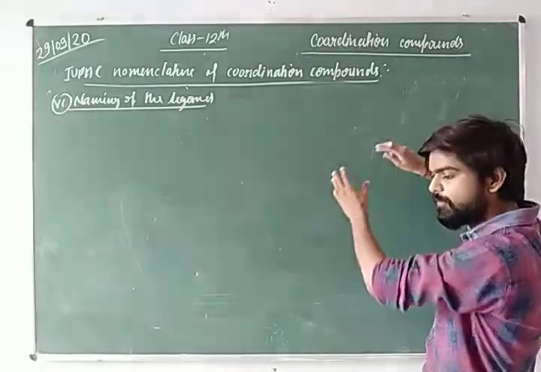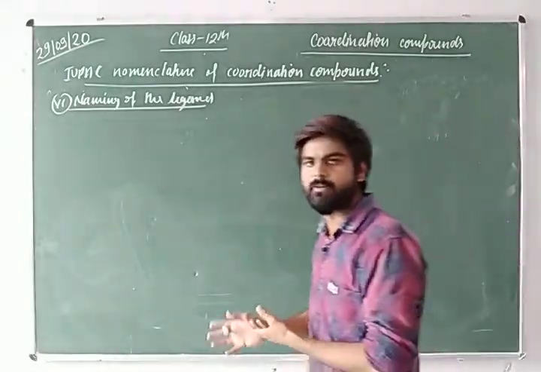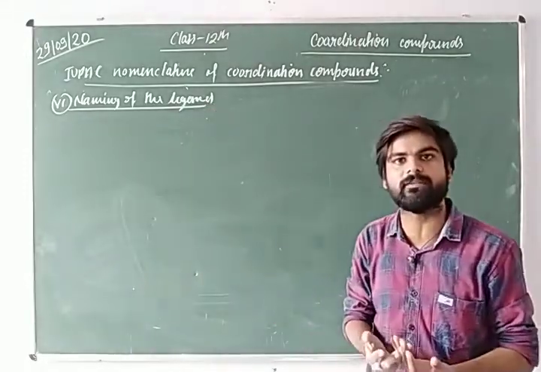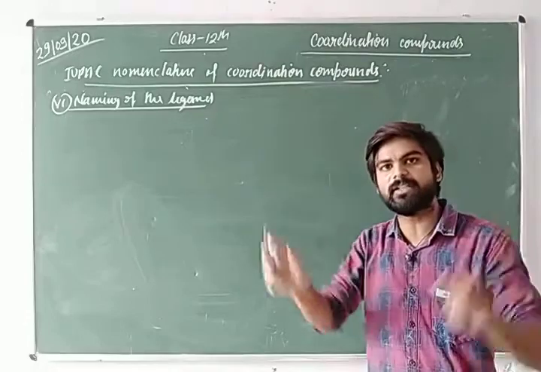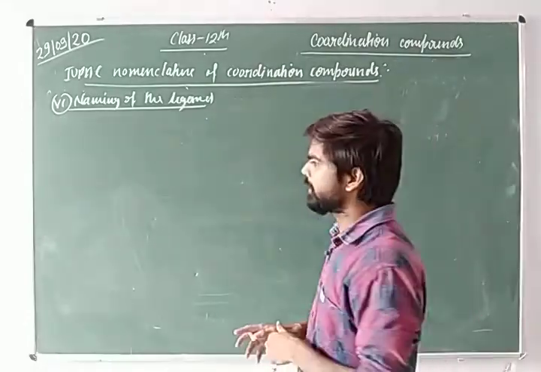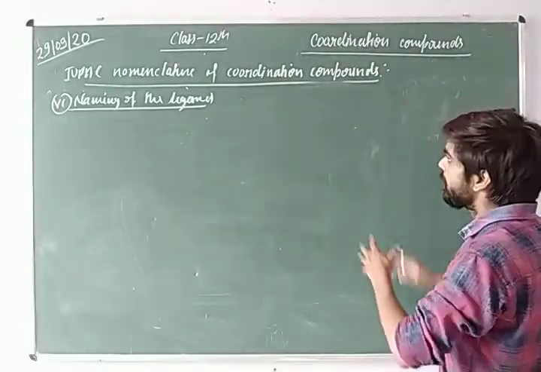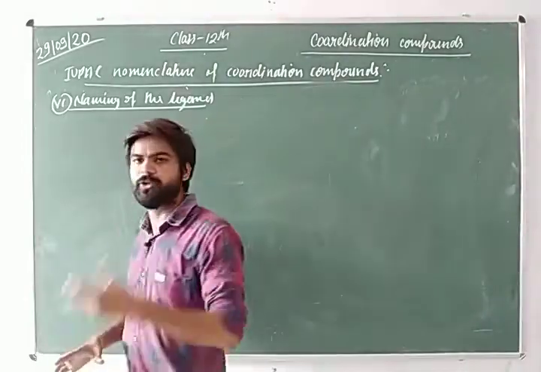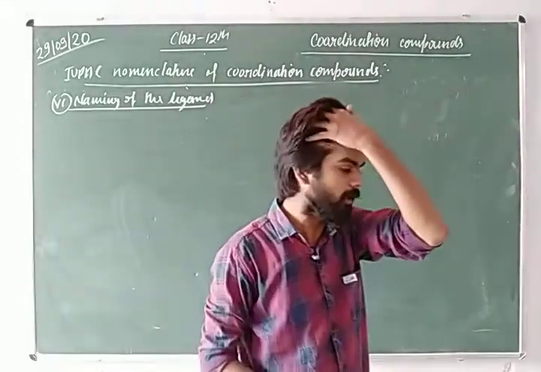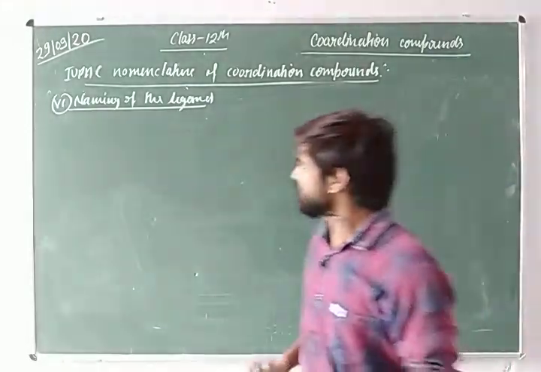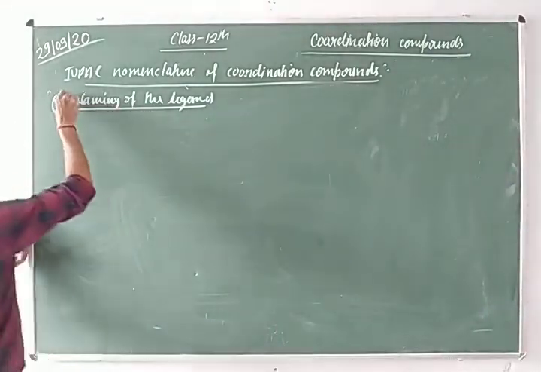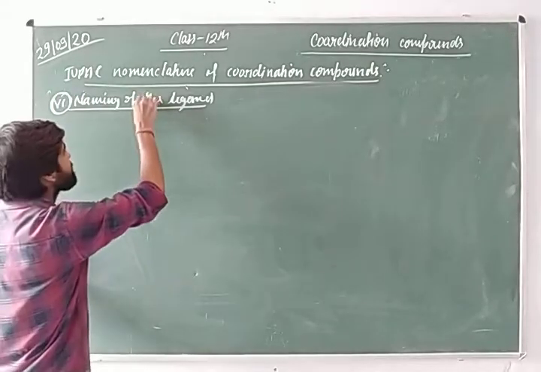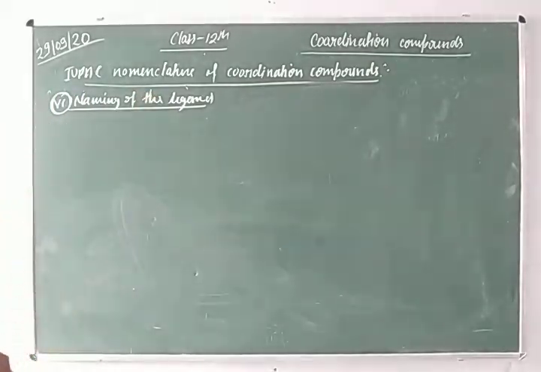We follow the alphabetical order for the naming, when more than one kind of ligand is present with the central metal ion in the coordination sphere. And the fifth rule was that we write the oxidation number of the central metal ion in Roman numerals. So the sixth rule, which we will discuss today, is the naming of the ligand.